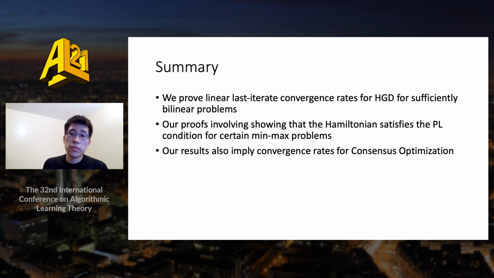To recap, we proved last-iterate convergence rates for Hamiltonian gradient descent for sufficiently bilinear problems. Our proofs involve showing that the Hamiltonian satisfies the PL condition for certain min-max problems. Hamiltonian gradient descent is a natural algorithm for min-max problems, and understanding it more fully allows us to prove convergence rates for related algorithms such as consensus optimization.